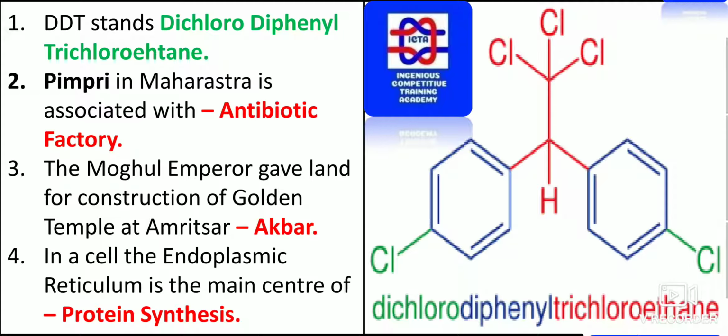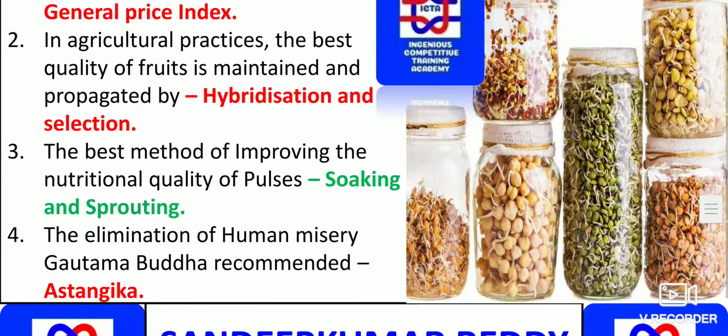In a cell, the endoplasmic reticulum is the main center of protein synthesis. Please remember, in the cells, the endoplasmic reticulum is the main site of protein synthesis. Please remember what exactly protein synthesis is. In a cell, the endoplasmic reticulum is the main control center for protein synthesis.